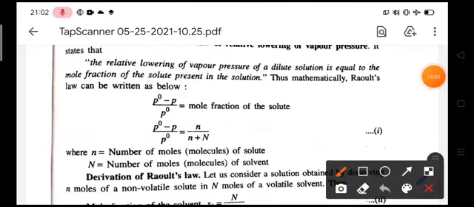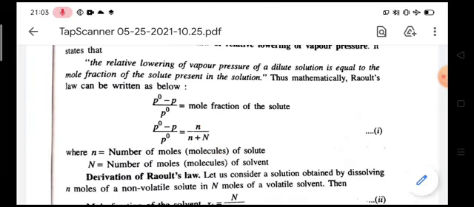Already we know that the mole fraction of the solute is the number of moles of solute by the total number of moles. Small n is the number of moles of the solute and capital N is the number of moles of the solvent.